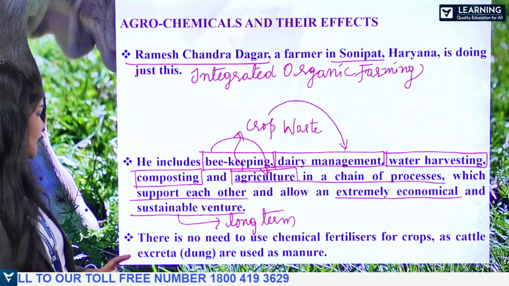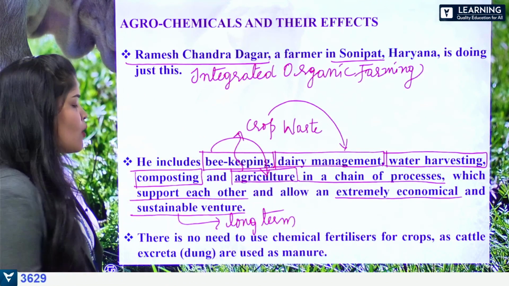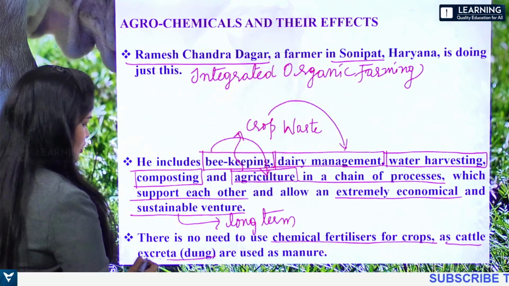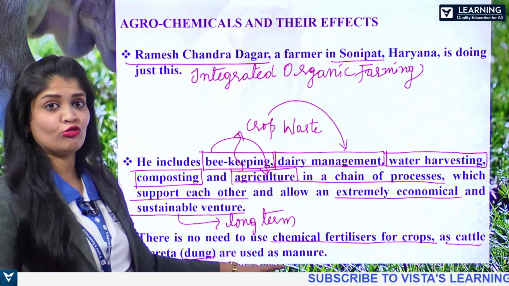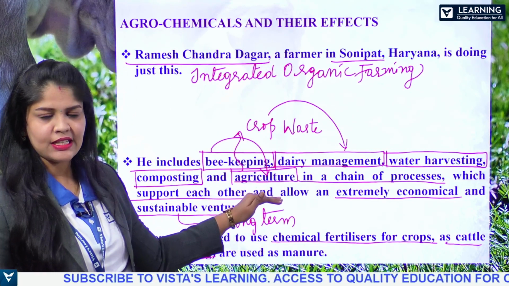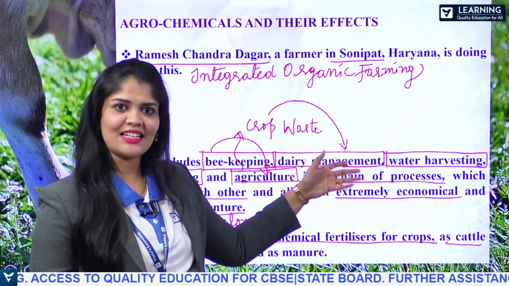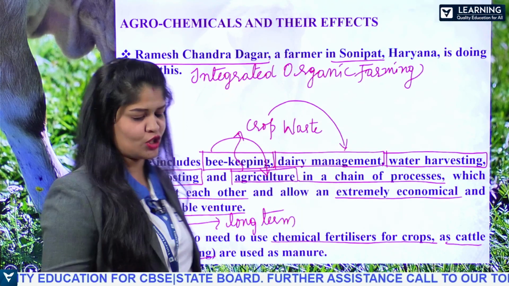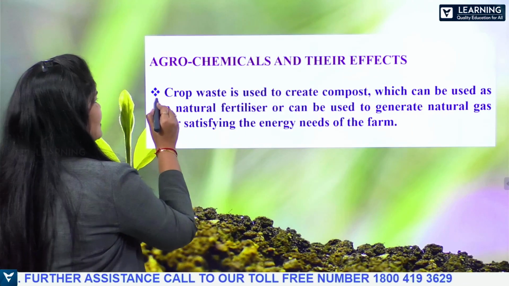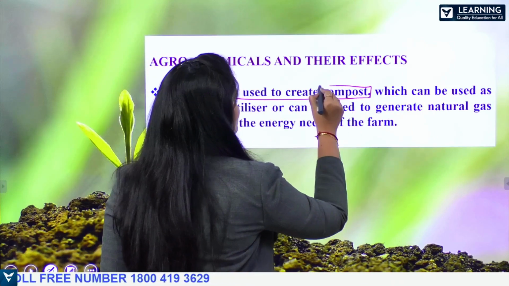venture. So here there is no need to use chemical fertilizers, because whatever the cattle dung, gobar, can be used as a manure to improve the crop production in the agriculture. And whatever the grass that is coming, we can use it as a feed for feeding the cattle to maintain dairy management, right?